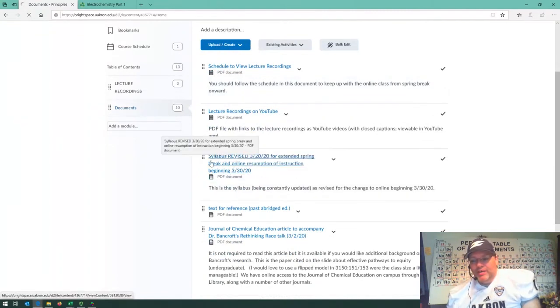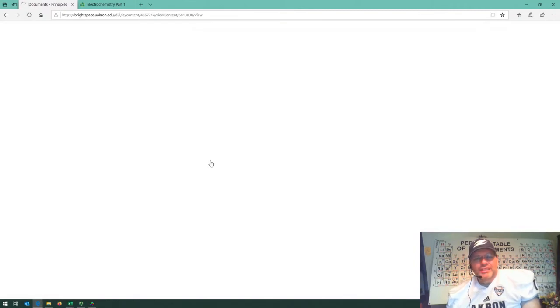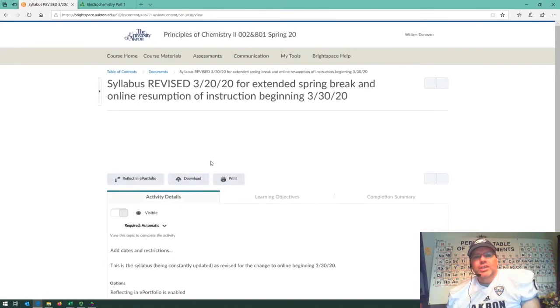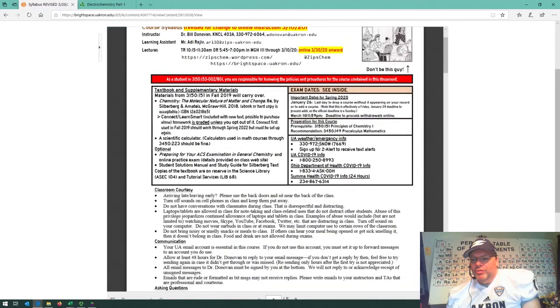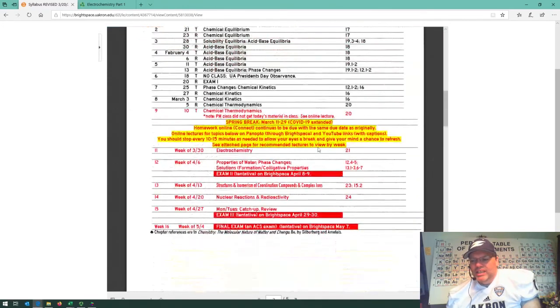If you click on the revised syllabus, it shows all of the exam dates and topics in the order that we're going to do them. So do check that out. We've removed that trial test that we were going to do that was worth possibly 40 out of 20 points. Most people would get closer to 20 points anyway, but I'm just going to give everybody those points as part of the attendance and participation stuff. So that's fine.